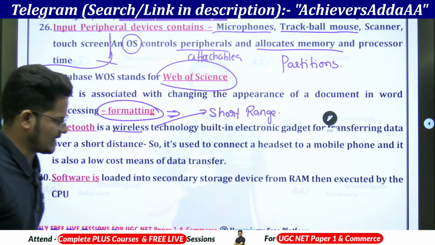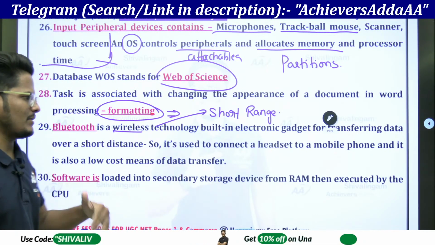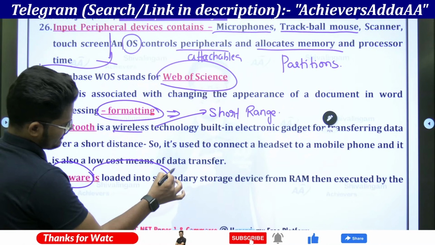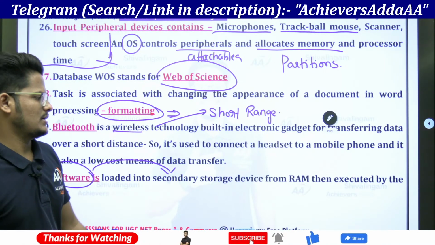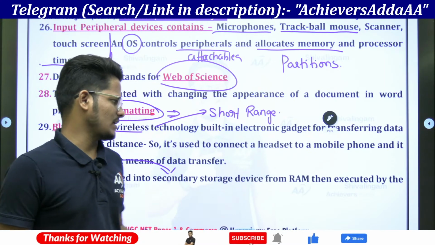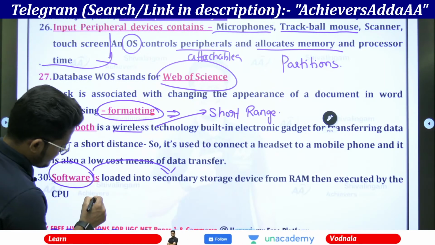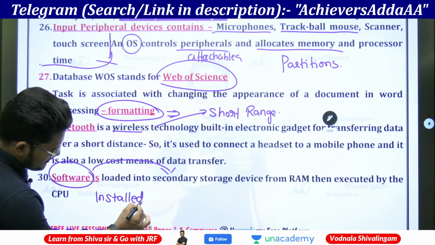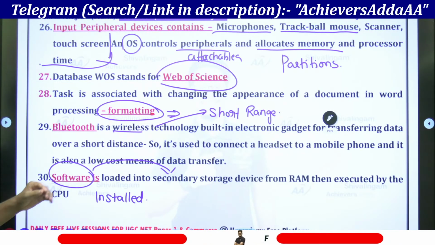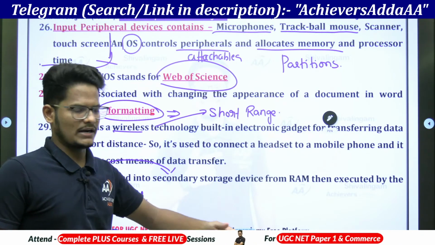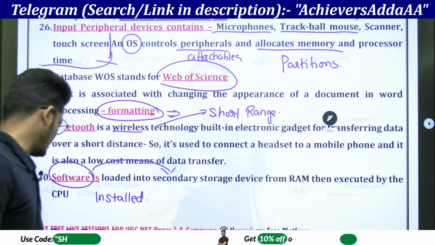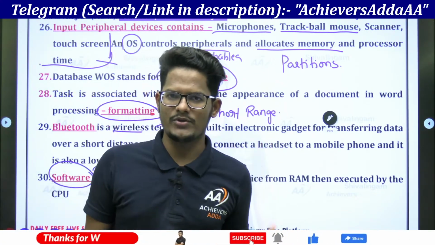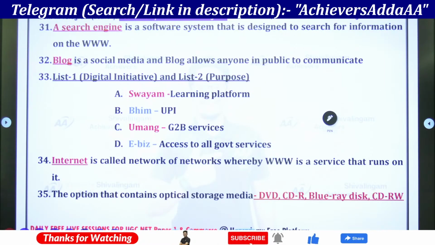Software is loaded into the secondary storage device from a RAM and executed by the CPU. When you are installing software, first it will go into the secondary storage device, which is the hard disk that you partitioned, and from the RAM it is executed by the CPU only. Ultimately, any execution of software, to open or to process, is by the CPU, which gives the direction to go further.